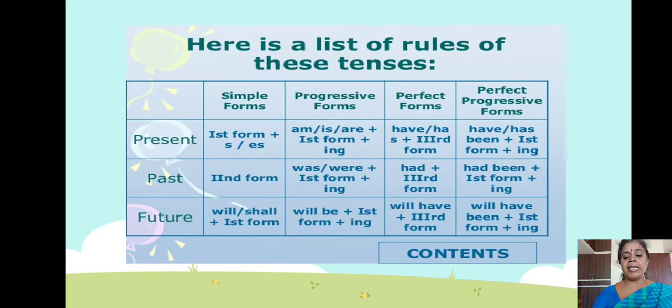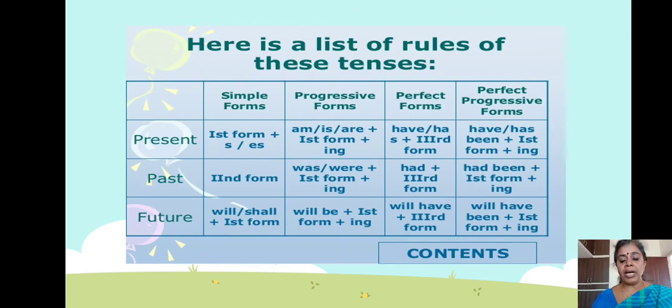Here is a list of rules for these tenses. Simply, if the class begins, how does the school start? With a prayer. So there are some rules. After the prayer, the class teacher will come and take the attendance, and then period-wise teachers will come. Those are all the rules, isn't it? Like that only, here also there are some rules for the tenses.